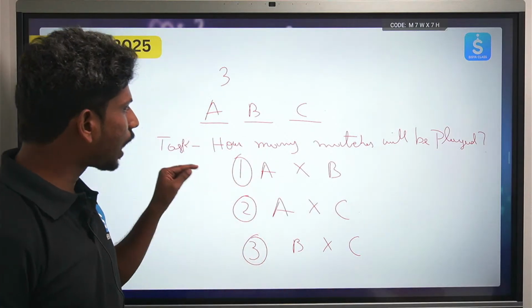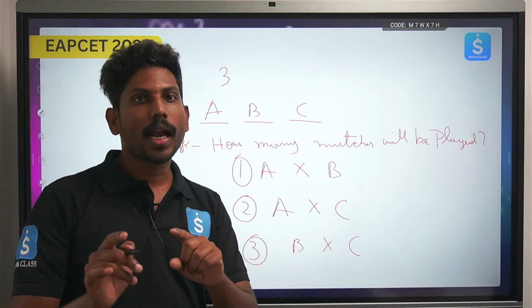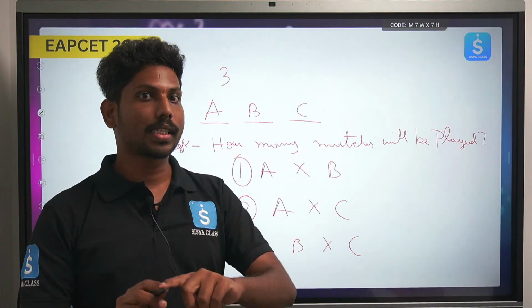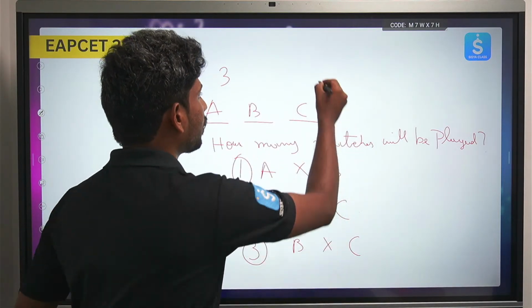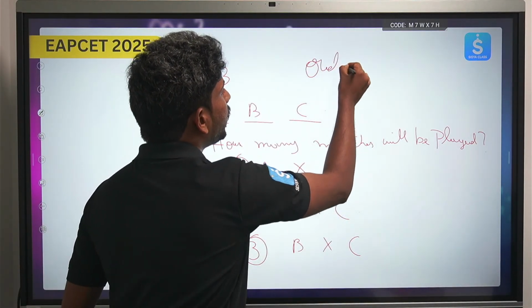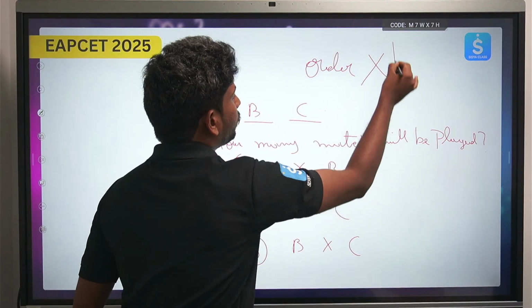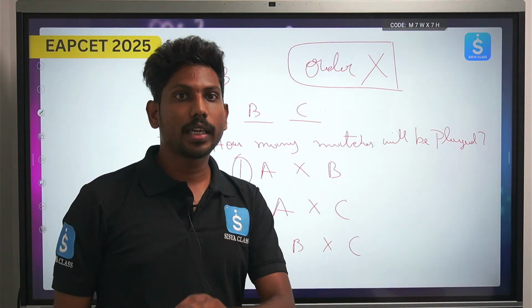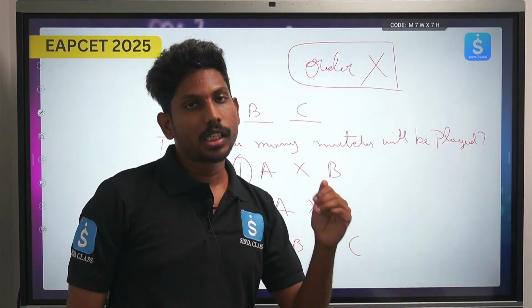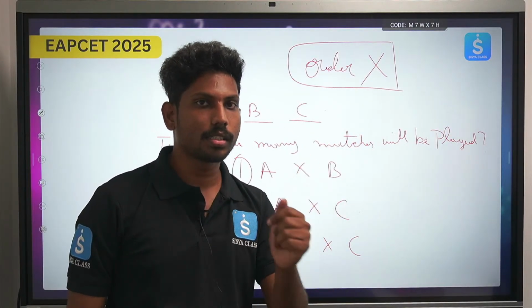So the conclusion here is, it doesn't matter whether A is playing with B or B is playing with A, because here the order doesn't matter. So let's write this down. Here order is not a priority, but in permutations, order is the priority. Okay, so which one comes first and which one comes second will matter.